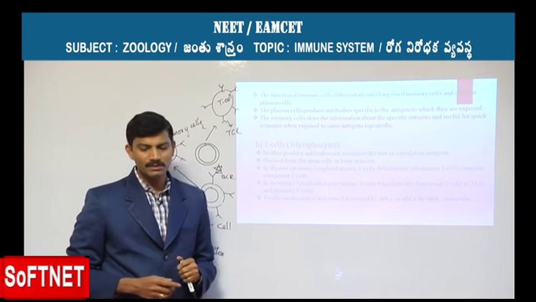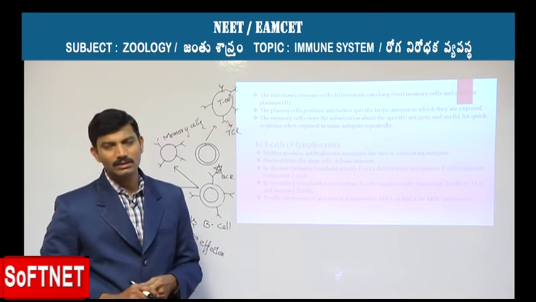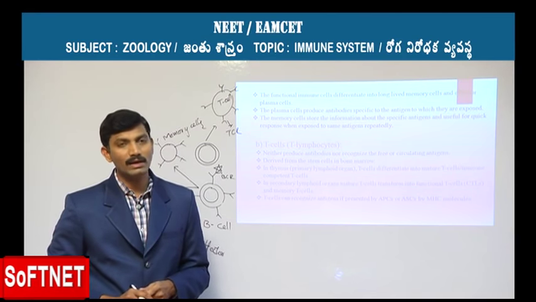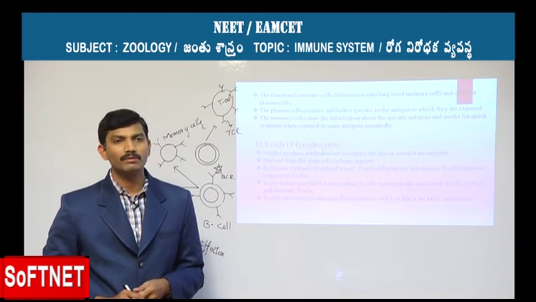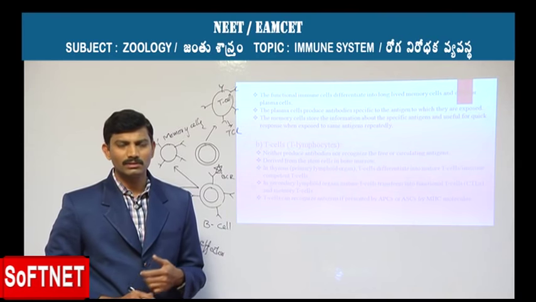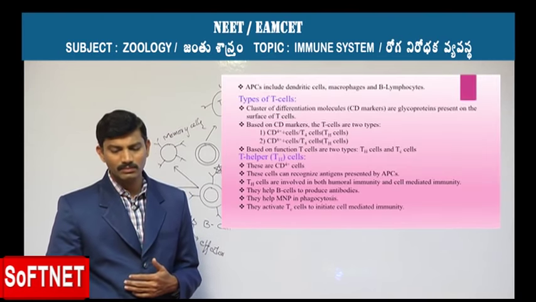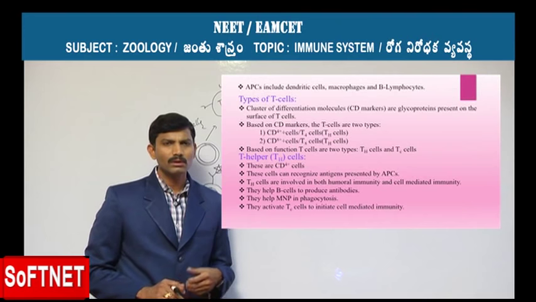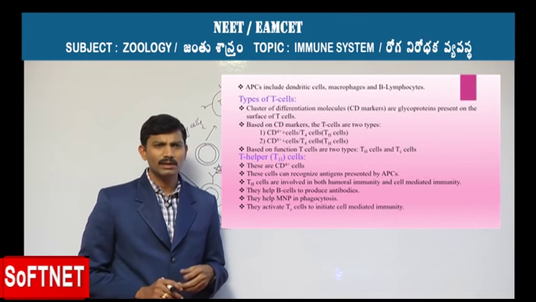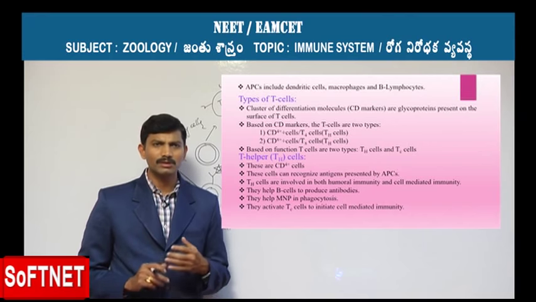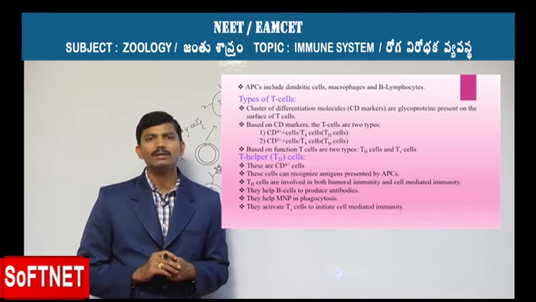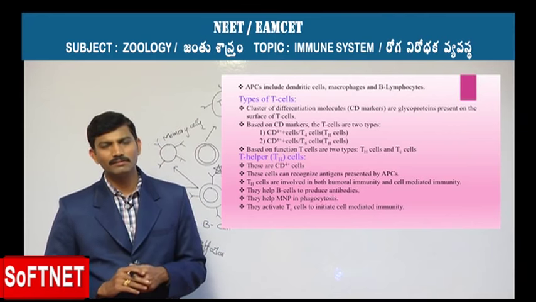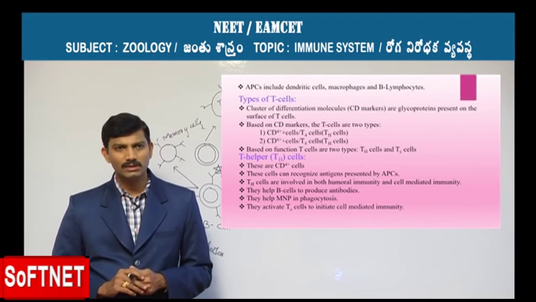unless it is presented by the APCs or the altered cells or antigen presenting cells with the help of their MHC molecules. And we'll study what these MHC molecules are in the course. As you know, there are different kinds of antigen presenting cells. There are dendritic cells, macrophages, and the B lymphocyte cells. They effectively function as antigen presenting cells.